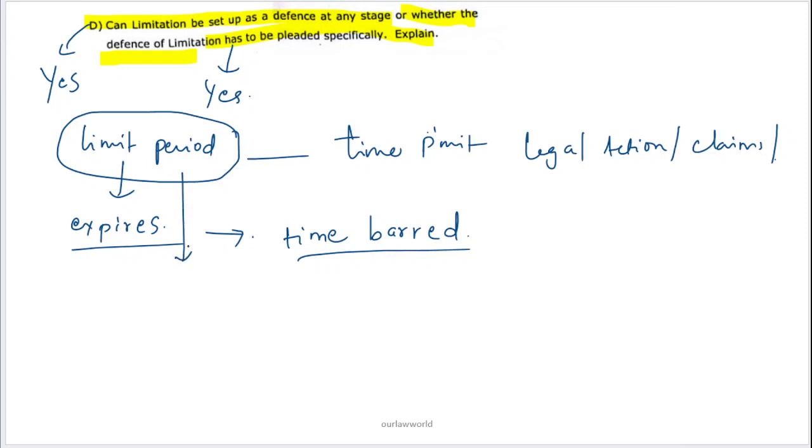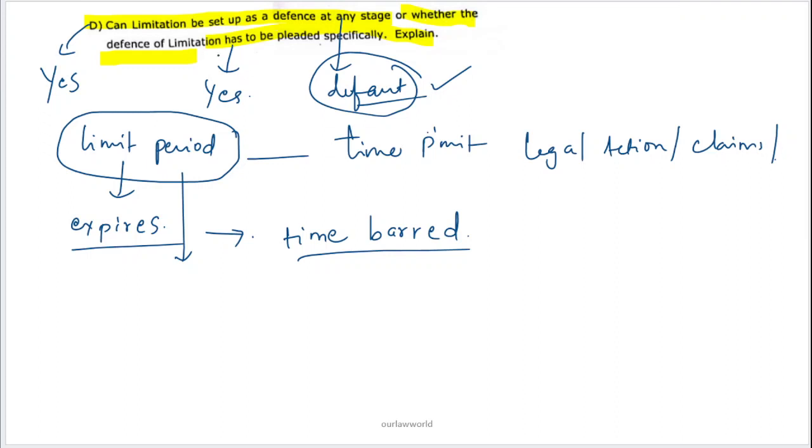Now we will see. The first thing you have to know is, can limitation be set up as a defense at any stage? Yes. The defendant can show the limitation period as a defense at any stage of the suit.